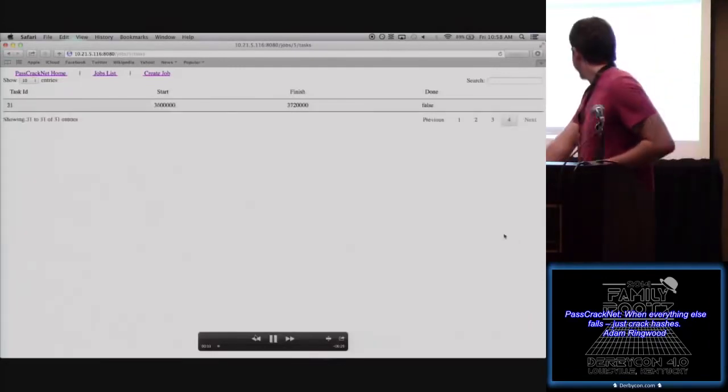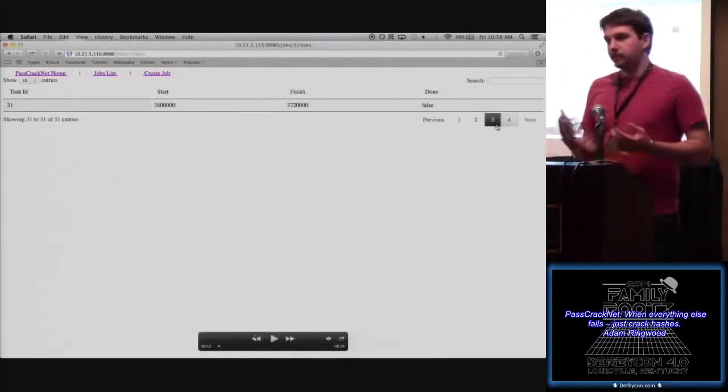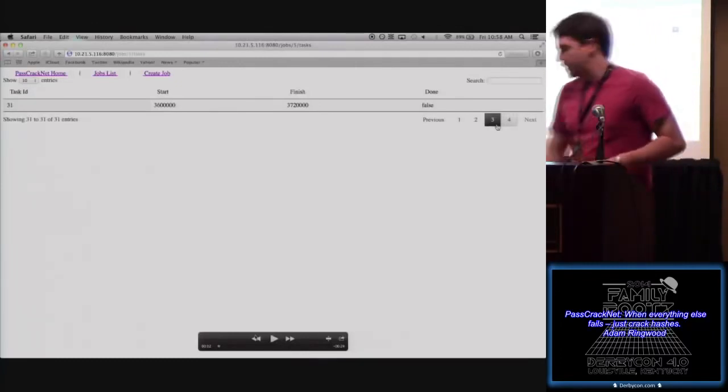And you'll notice here that there's the false flag on the last two for 30 and 31. That's because there's currently 2 machines in the cluster and they've pulled 2 jobs and they're each working on it. So once those come back in, they'll both be true.